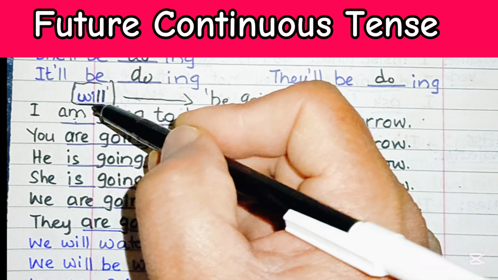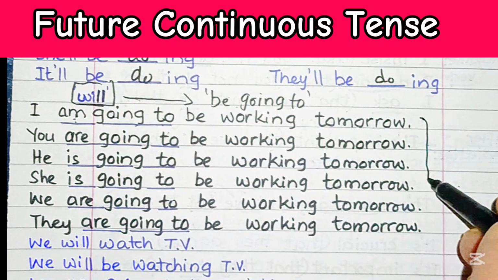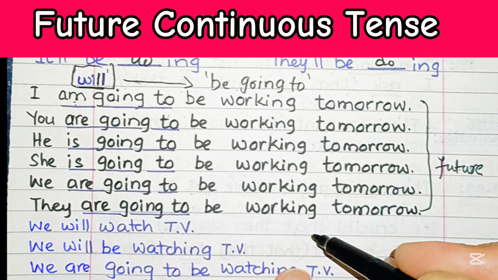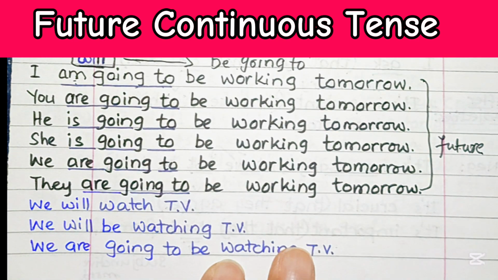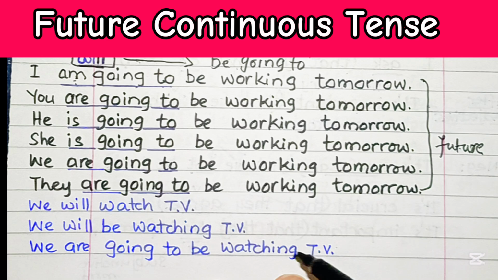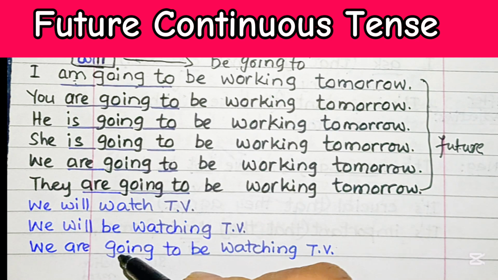But one thing is very easy to mention over here, that all of these reflect future action. We'll watch TV, or we will be watching TV, or we are going to be watching TV. All these structures are referring to the future.